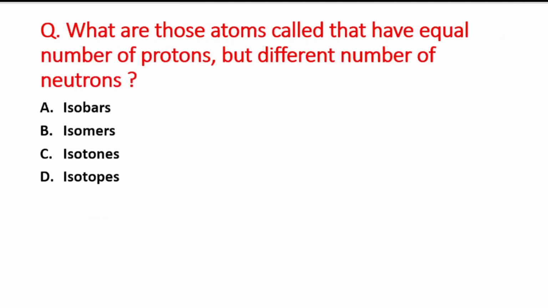Next question is, what are those atoms called that have equal number of protons but different number of neutrons? A option is isobars, B option is isomers, C option is isotones, and the last option is isotopes. So the right answer will be option D, that is isotopes.